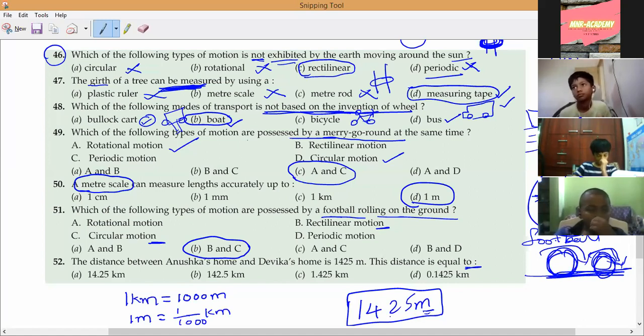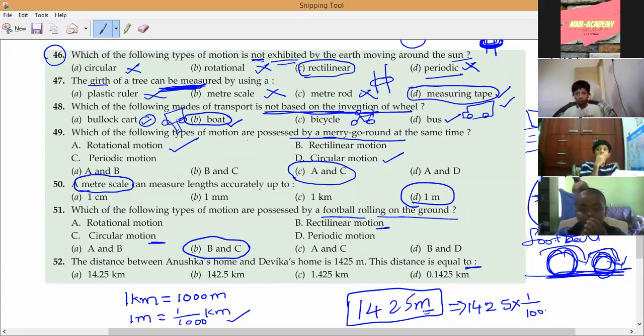So here they are asking 1,425 meters. So how can I write this? 1,425 into, in place of meter, what can I write? 1 by 1,000 kilometers. Do you understand, all of you?